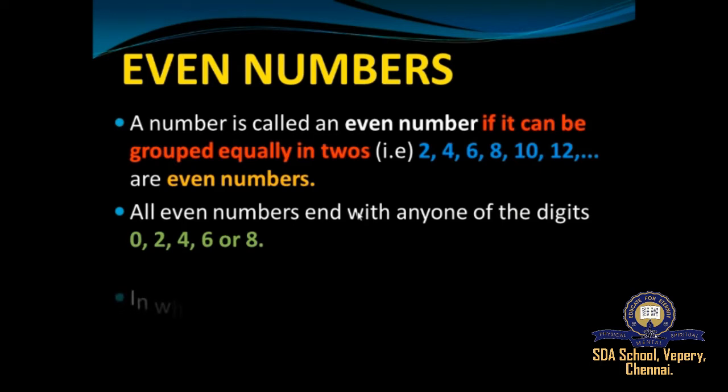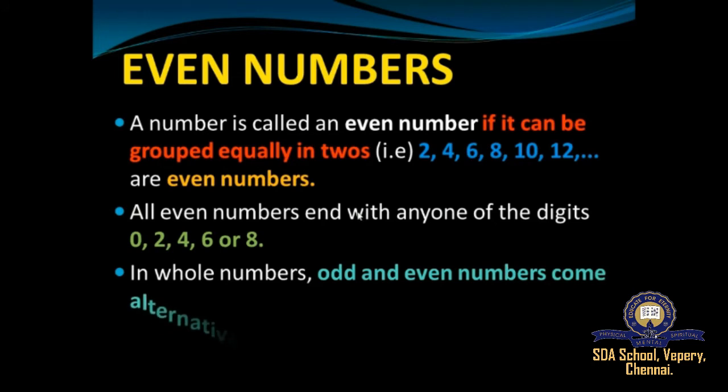In whole numbers, odd numbers and even numbers come alternatively. Understood, students? So what are even numbers? Even numbers generally start from 2 and then go on till infinity. All even numbers end with any one of the following digits: 0, 2, 4, 6 or 8. In general, odd and even numbers come alternatively.